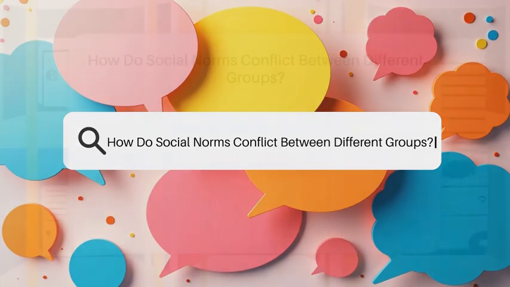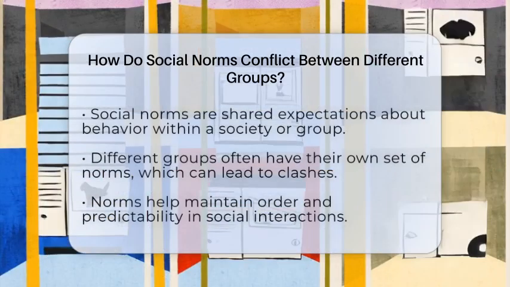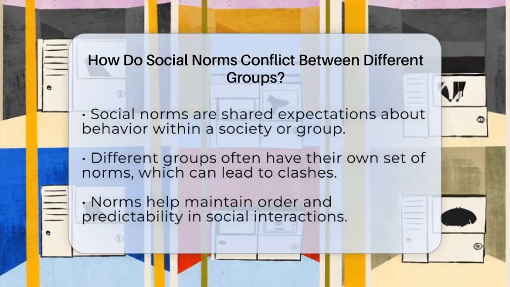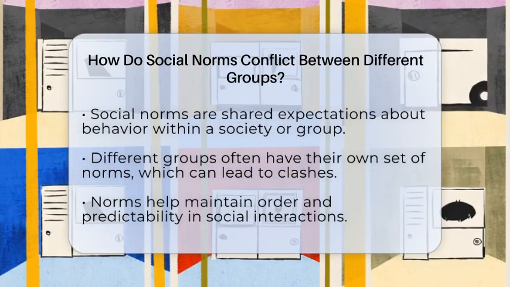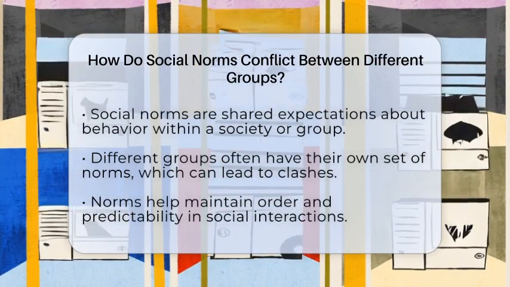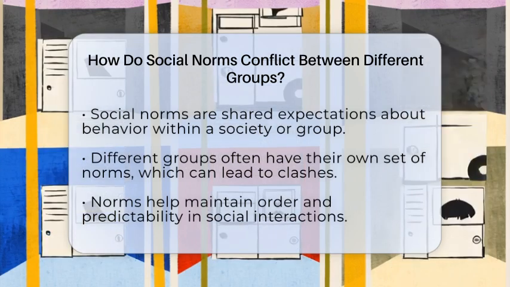How do social norms conflict between different groups? Imagine two groups living side by side, each with their own set of rules about what is right and wrong. Sometimes these rules clash, causing tension or even open conflict.